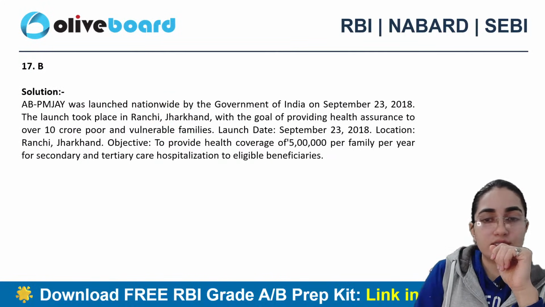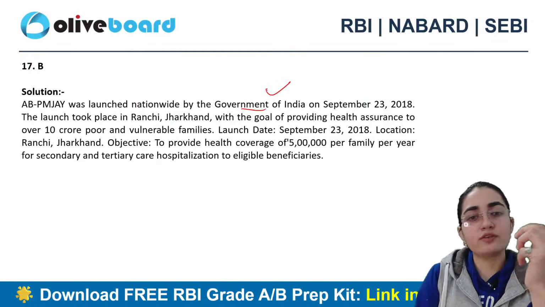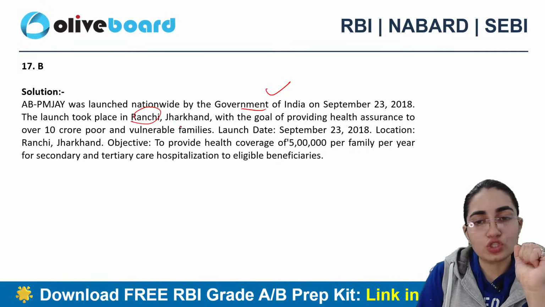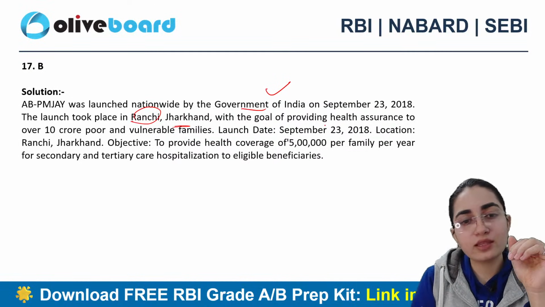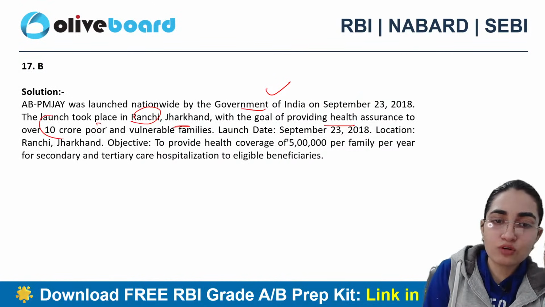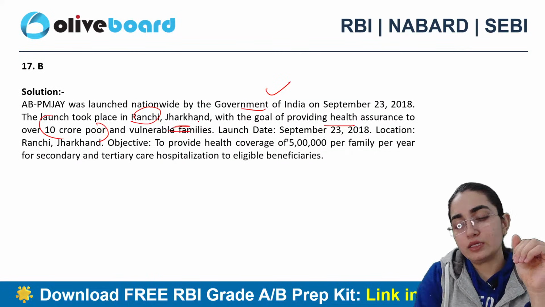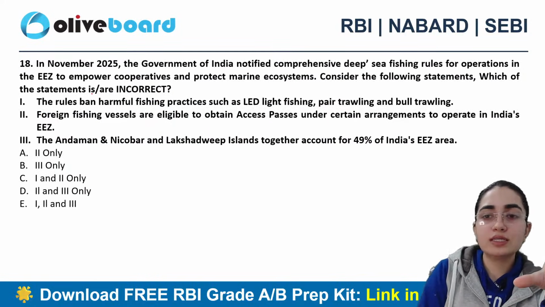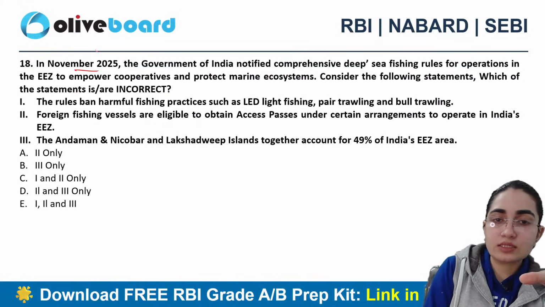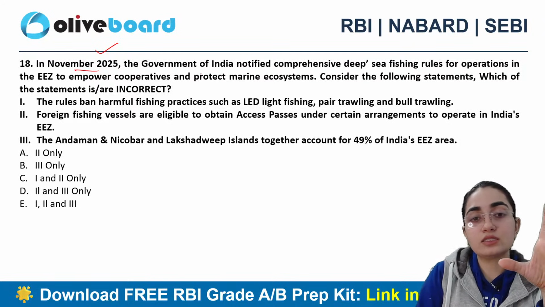Good. So it's a kind of nationwide initiative. It took place in Ranchi, Jharkhand with the goal of providing health insurance to over 10 crore poor and vulnerable families. All right. Next question says that when I talk about this particular news, it specifically deals with the